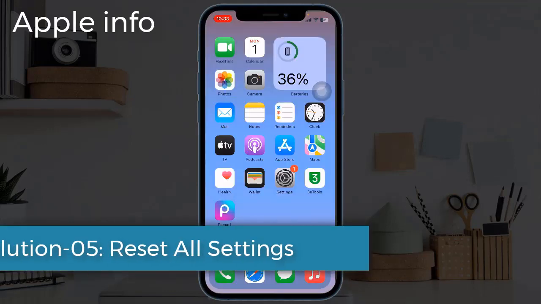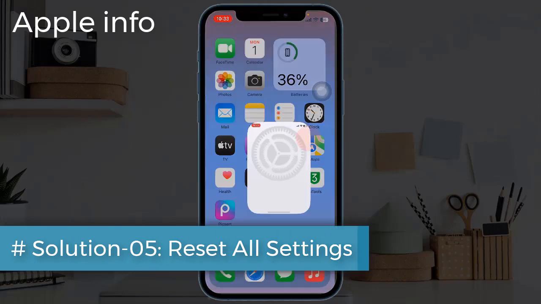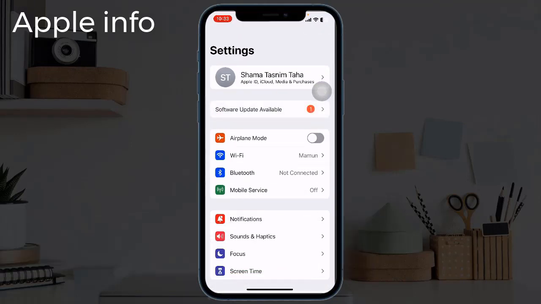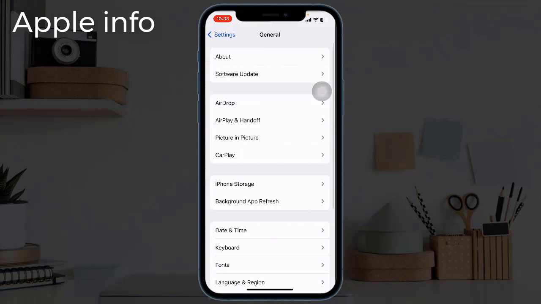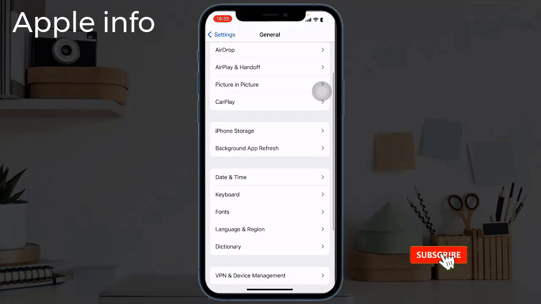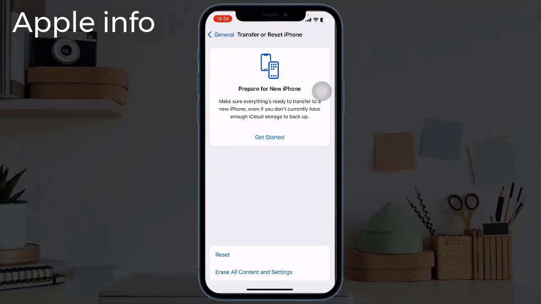Solution 5. Reset all settings. For that, navigate to Settings. Next, tap on General. Scroll down to the bottom. Tap on Transfer or Reset iPhone. Tap on Reset.